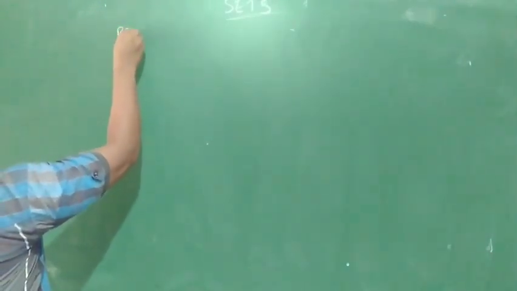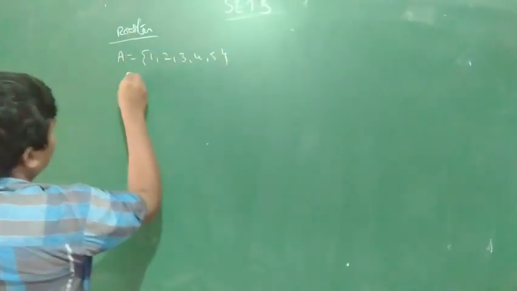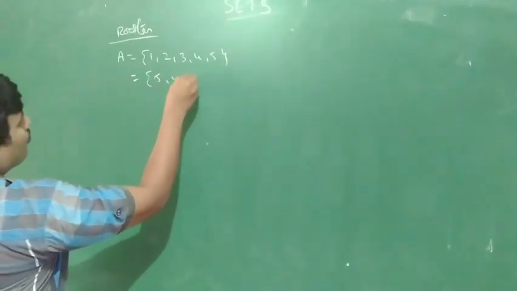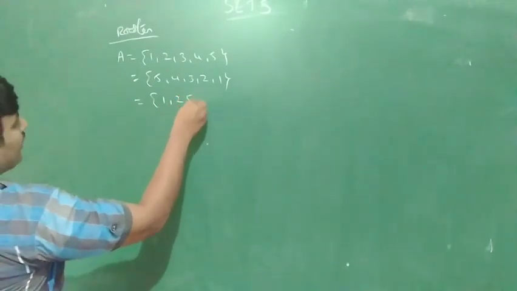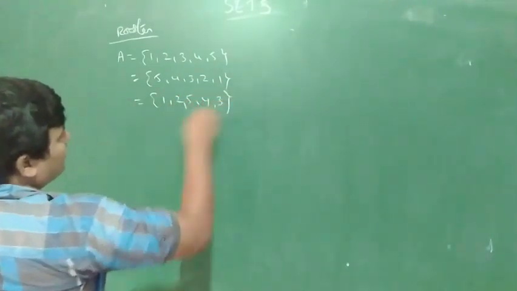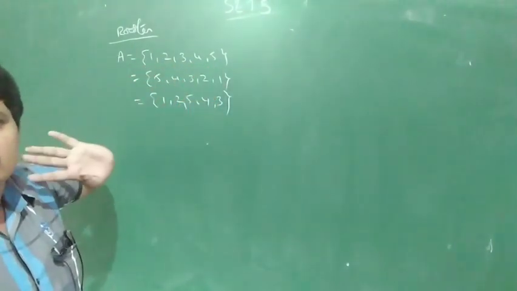Roster form, set form: roster form is not a sequence. For example, A is equal to the numbers 1 to 5: 1 2 3 4 5, or 5 4 3 2 1, or 1 2 5 4 3, any one. It is not compulsory to be in sequence or in alphabet order.